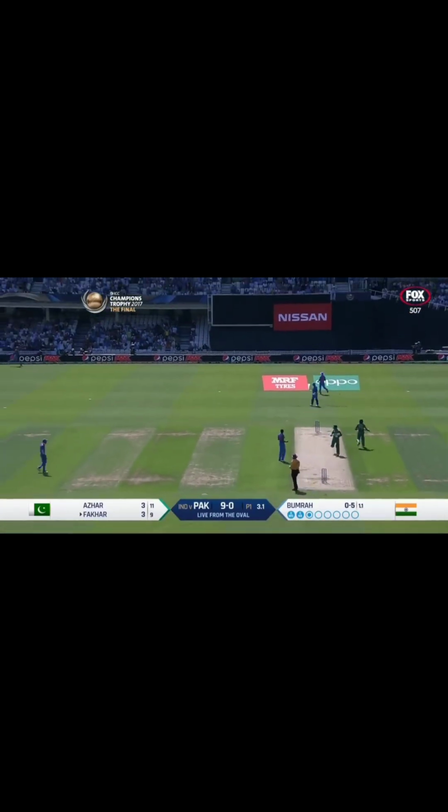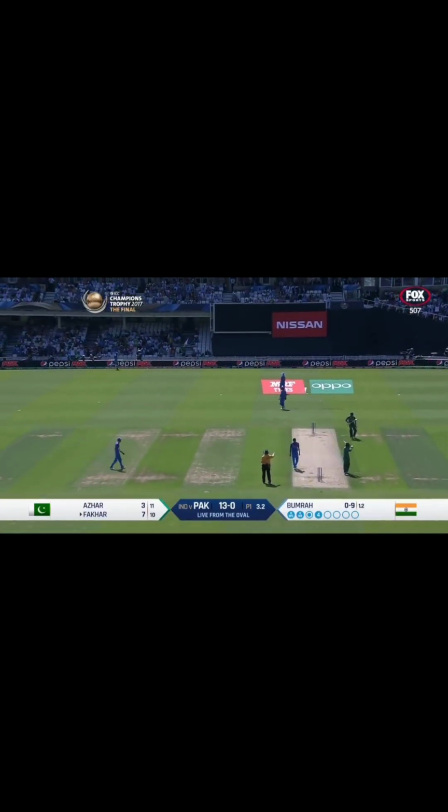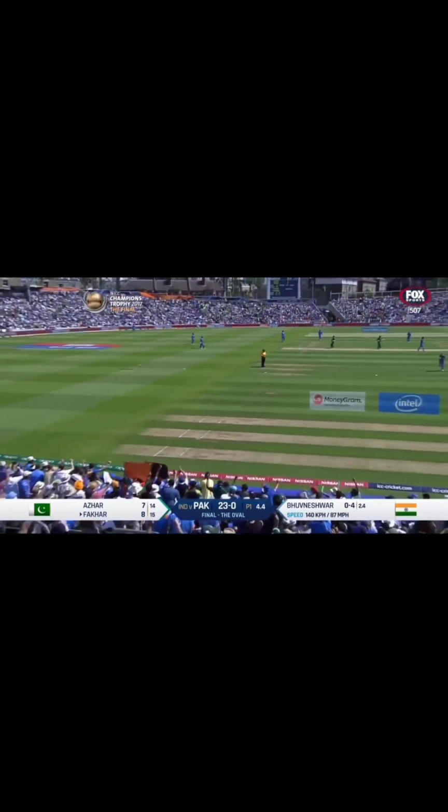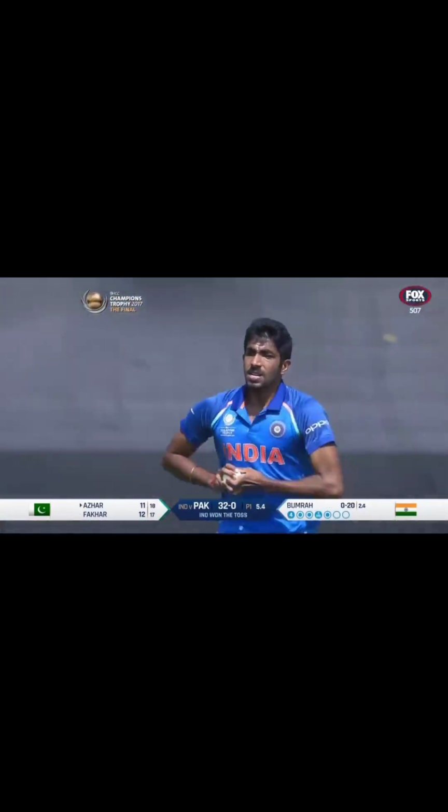Oh, gets it off an inside edge. It's the boundary. India clip. That's gone. Four for Fakhar Zaman. He can do that. Very unorthodox in approach and mighty effective. He realizes that.